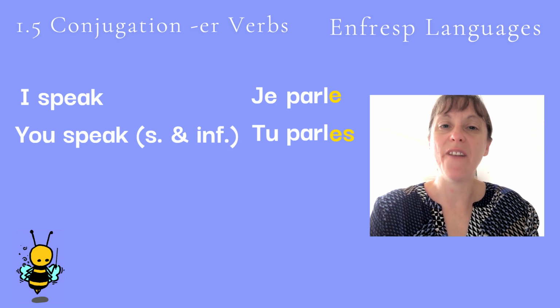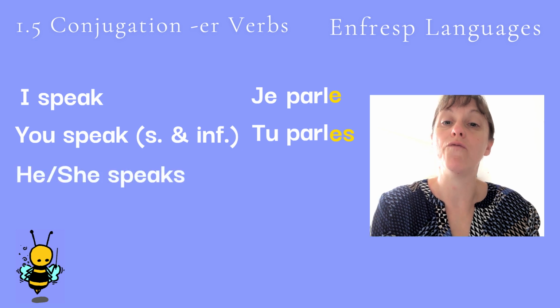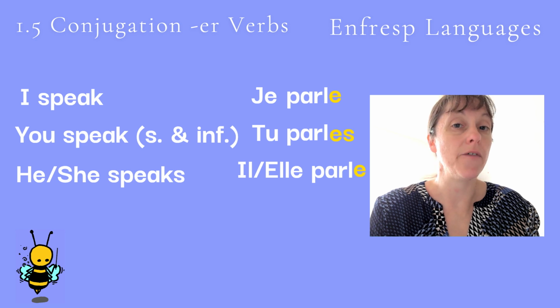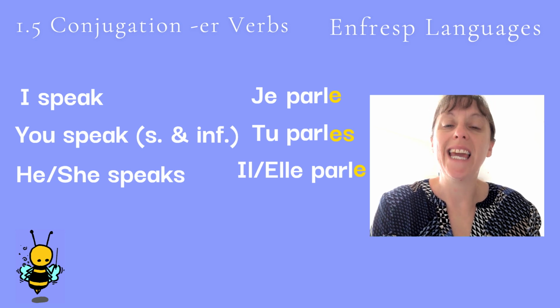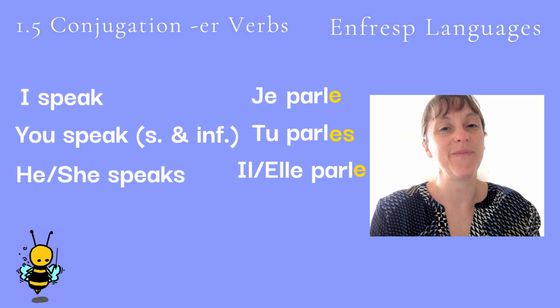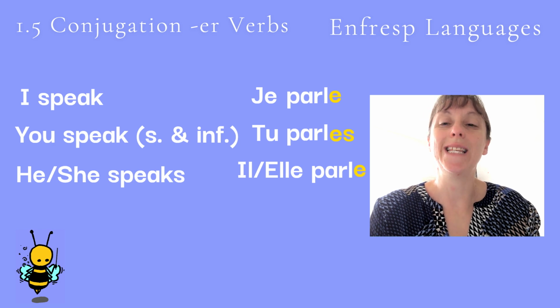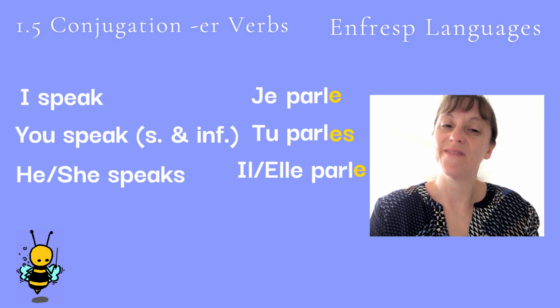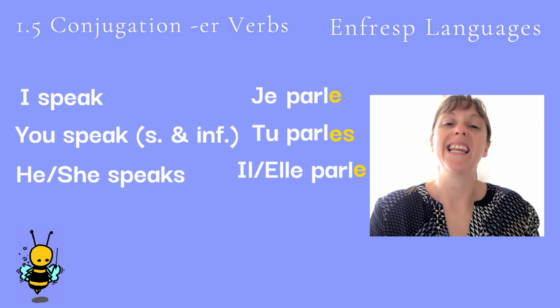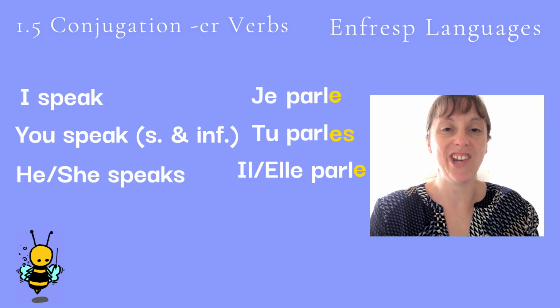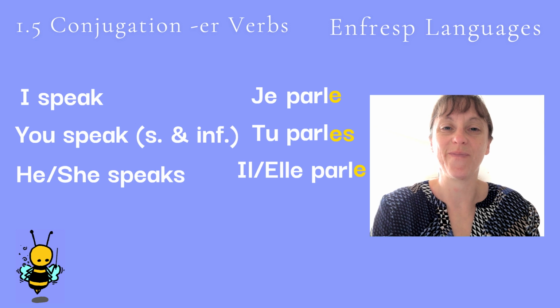He and she have the same conjugation. You take the root word and you add an E, which is the same as for I speak. So, he speaks is Il parle, and she speaks is Elle parle. Let's hear these four conjugations again. Je parle. Tu parles. Il parle. Elle parle.